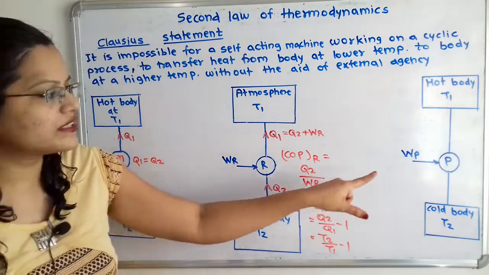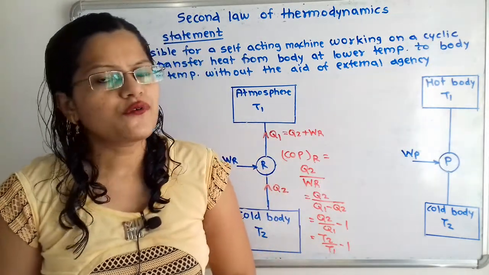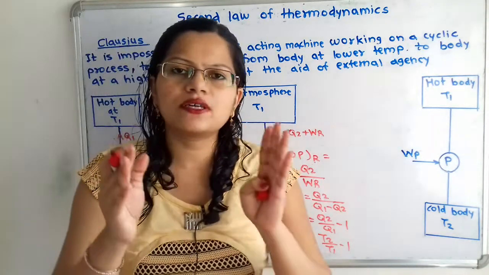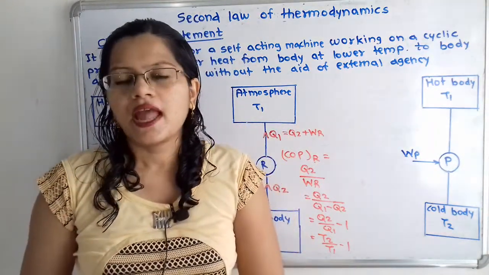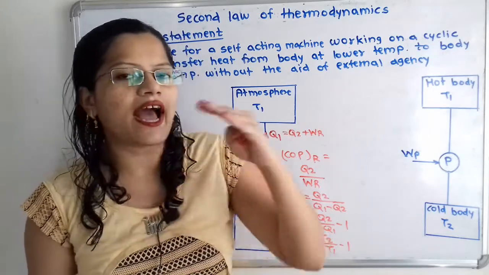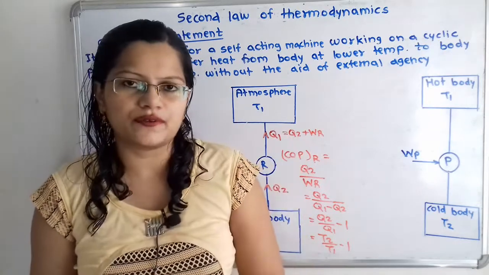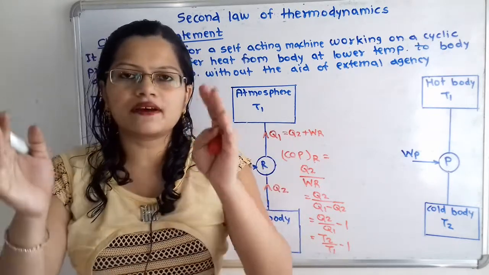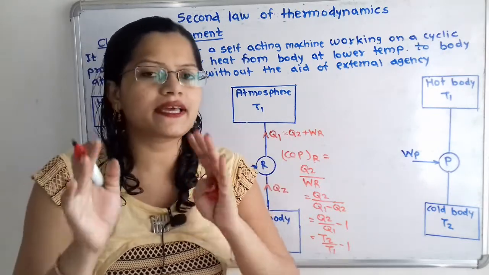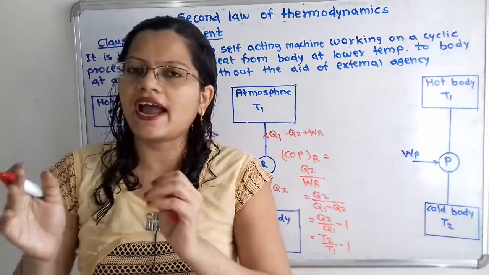Now we will move to the second type of machine, the heat pump. What is the purpose of the heat pump? It maintains a certain space at a temperature higher than the surroundings or higher than the atmosphere. So if we compare the space heated by the heat pump and the atmosphere, the space has the higher temperature.